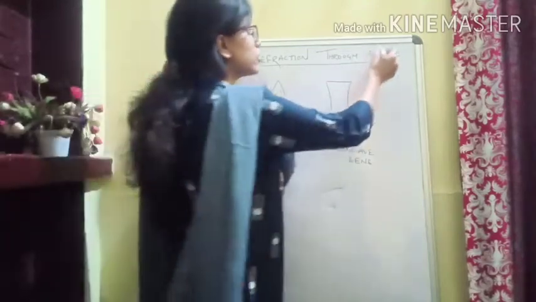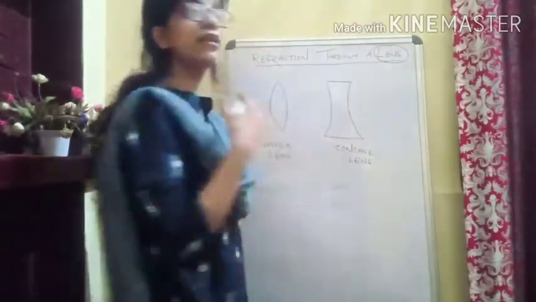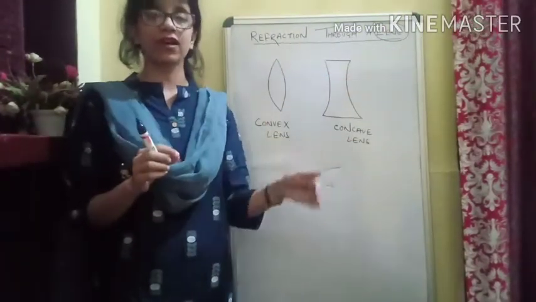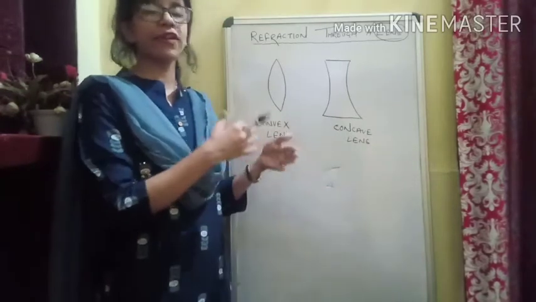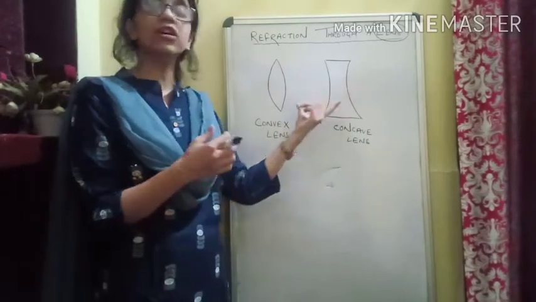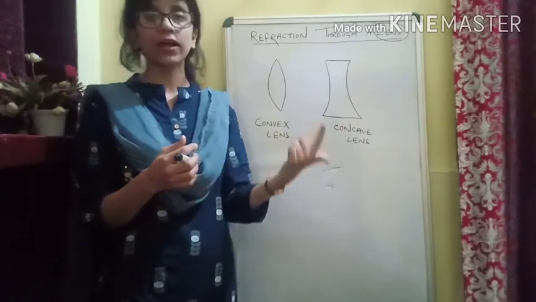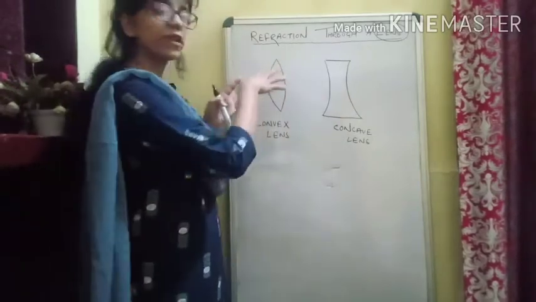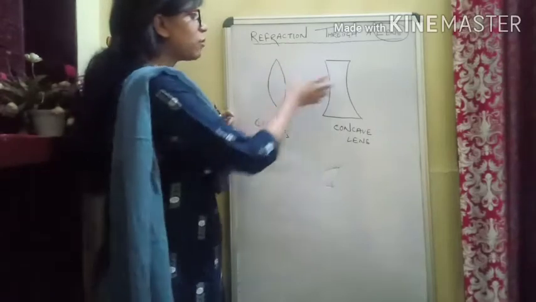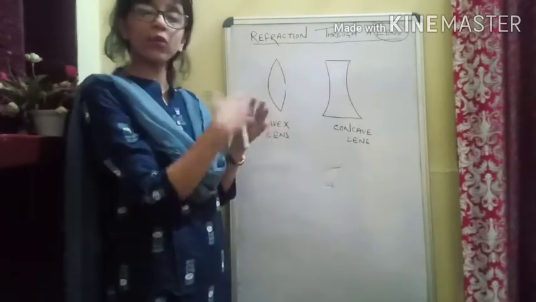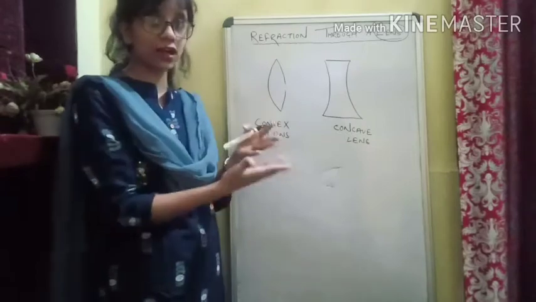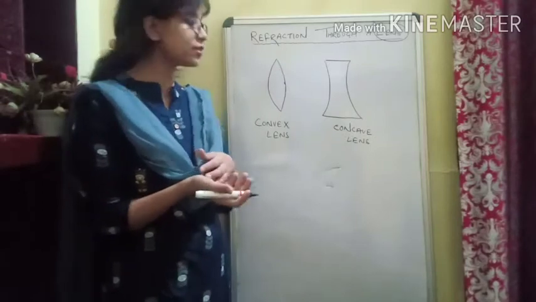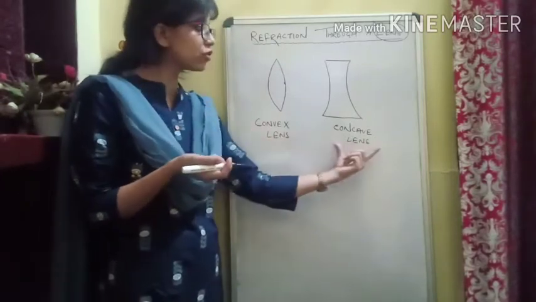So let us define what a lens is. A lens is a transparent refracting medium bounded by two curved surfaces, or one curved surface and one plane surface, which we will see how it will be. Depending upon that, we have two kinds of lenses: one, convex lens, and two, concave lens.